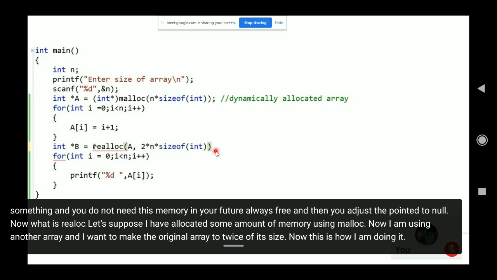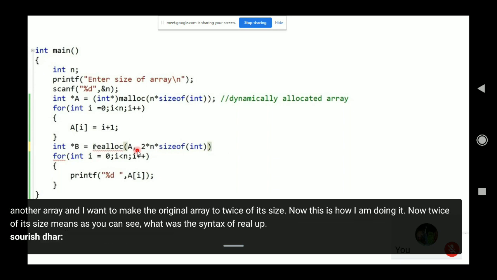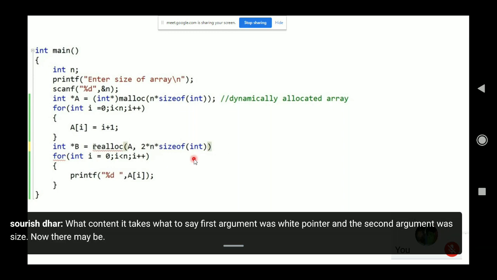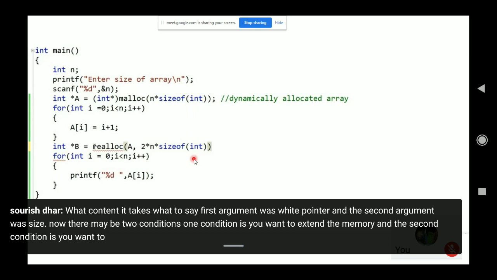What was the syntax of realloc? The first argument was a void pointer and the second argument was size. Now there may be two conditions. One condition is you want to extend the memory and the second is you want to shrink the memory.